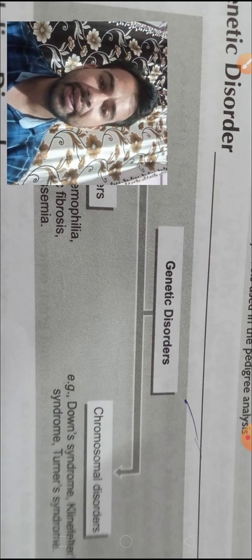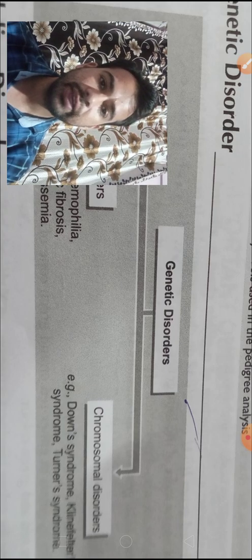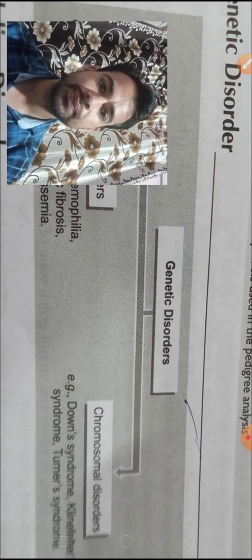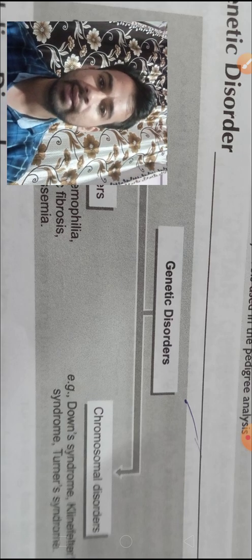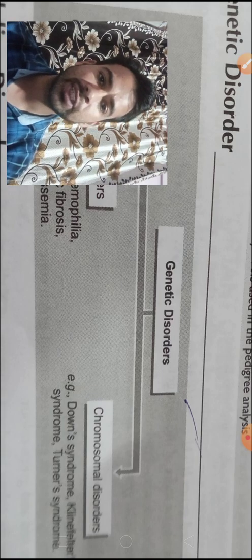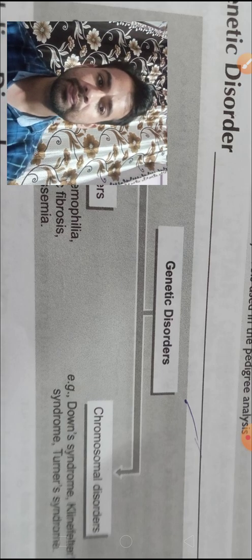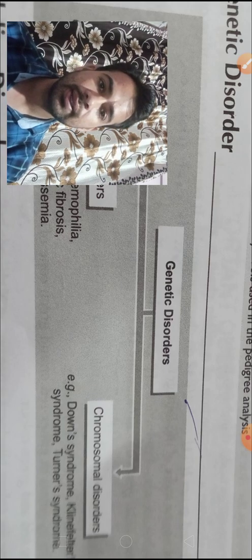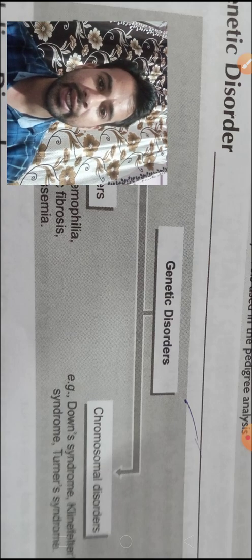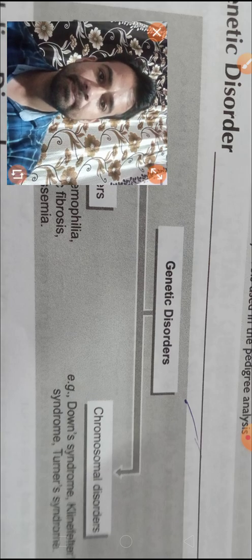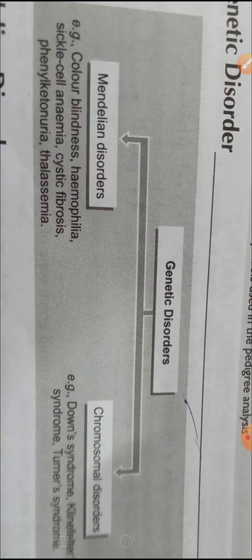Mendelian disorders like hemophilia, thalassemia, phenylketonuria, color blindness, cystic fibrosis, and the chromosomal disorders like some syndromes: Down syndrome, Turner syndrome, and Klinefelter syndrome. One by one we will discuss in detail. So let's start. The first one is hemophilia.